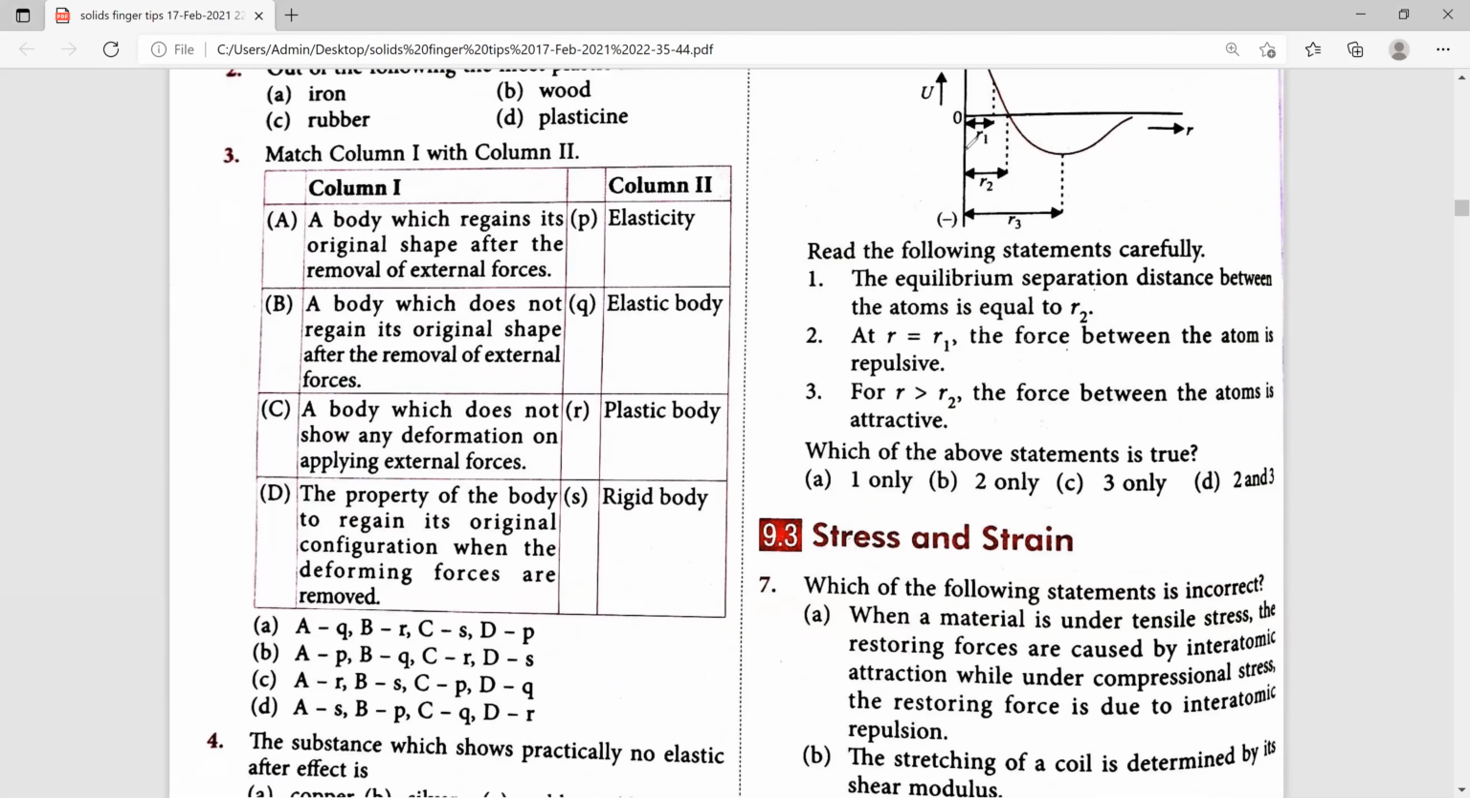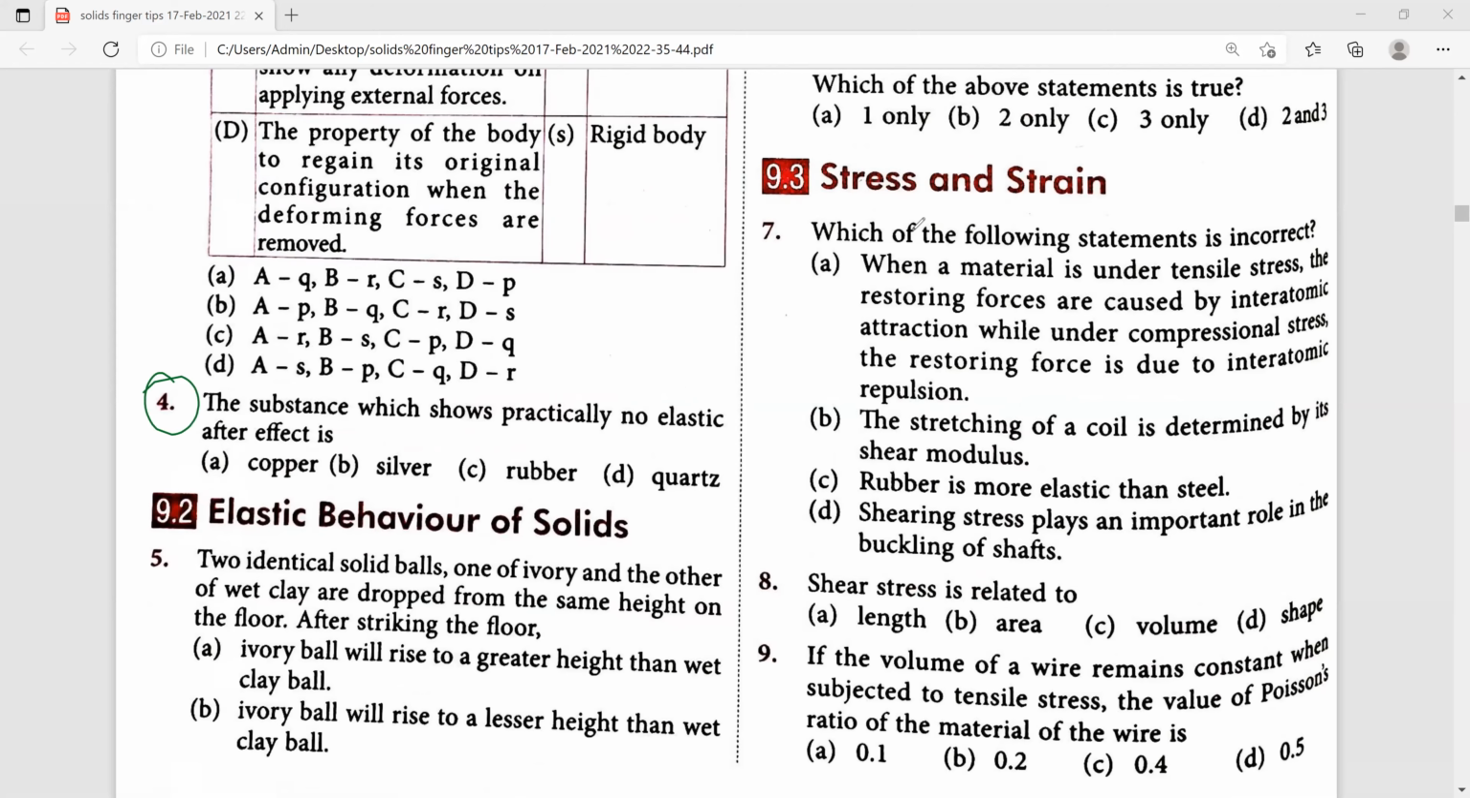Fourth one, a substance which shows partially no elastic after the effect. What do we call that kind of material, they are asking. The substance which shows partially no elastic after the effect, we call quartz. That is one of the examples. Therefore, for the fourth one, this one is the right answer.